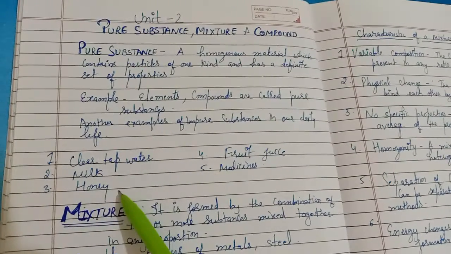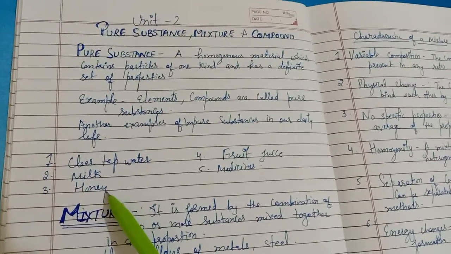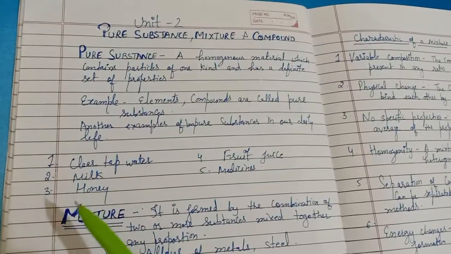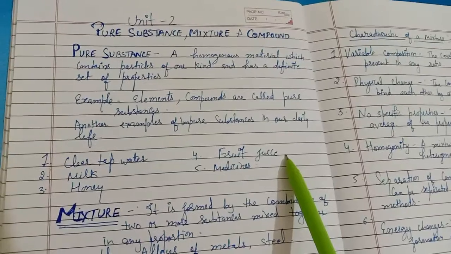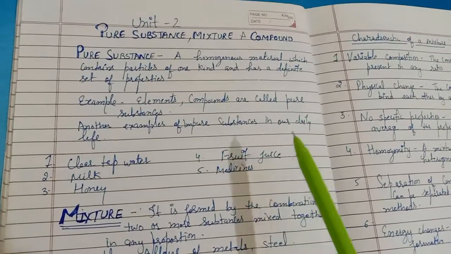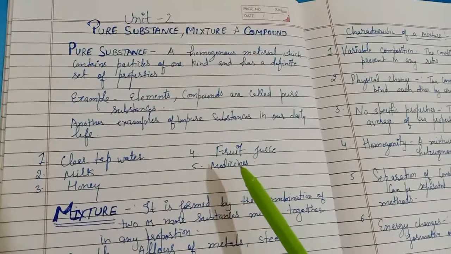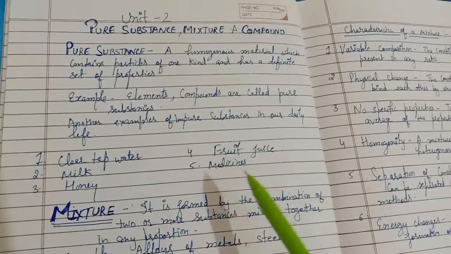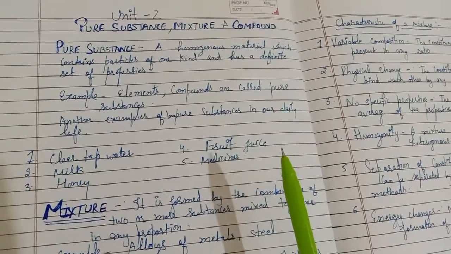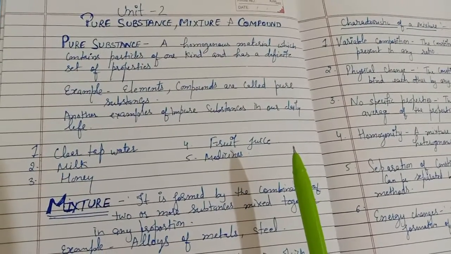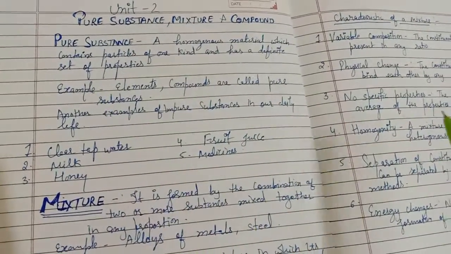Then honey again is an impure substance, and it contains many molecules of other substances in addition to the sugar. Fruit juice looks like a pure substance, but it contains sugar, mineral salts and organic compounds, and medicines are generally made by mixing different substances in different proportions. So these all look like pure substances, but they are impure. Pure substances contain particles of one kind and have a definite set of properties.